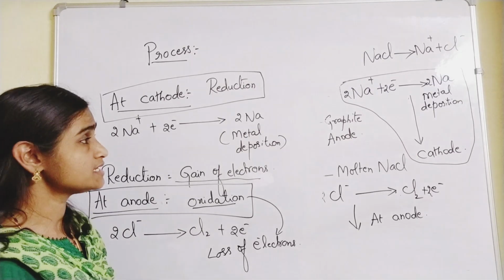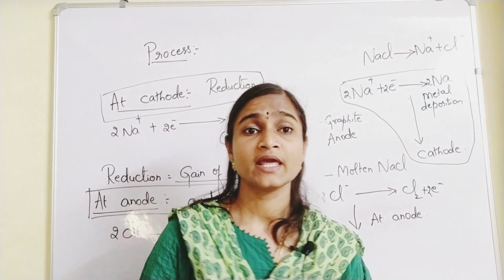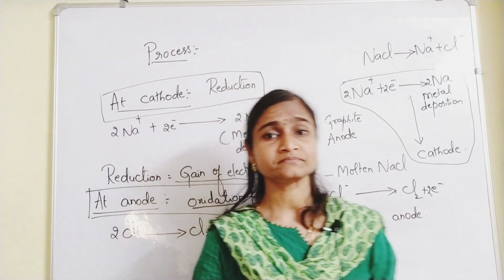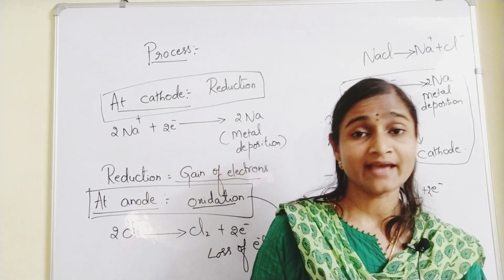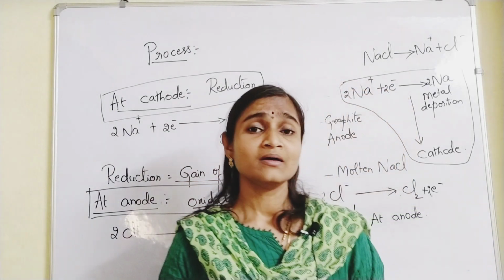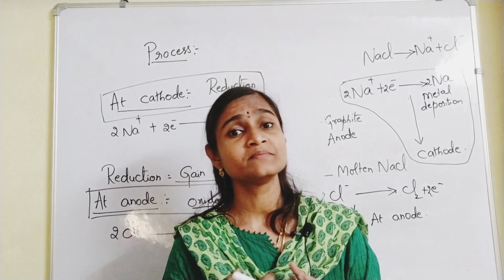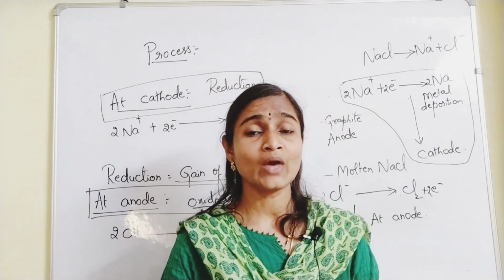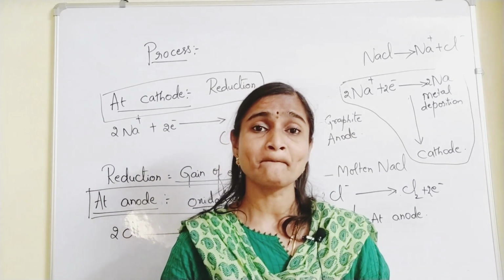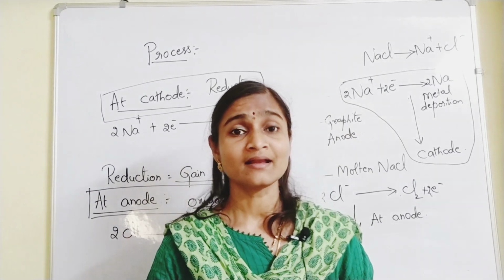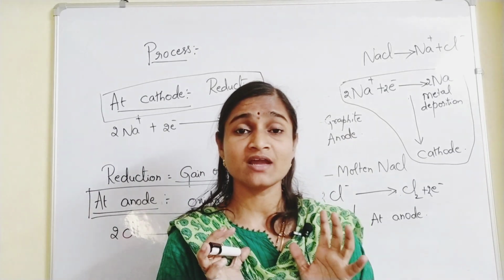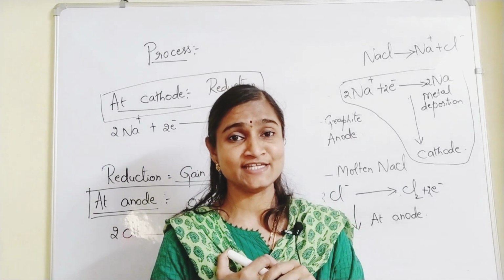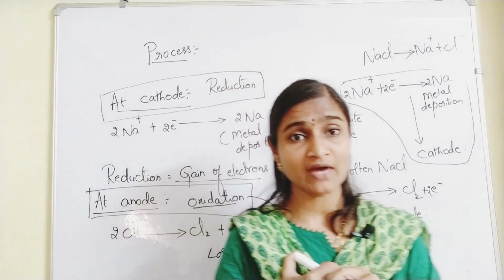So this is how sodium gets deposited at the cathode, and that's how metal deposition happens during electrolysis. This is how electrolysis takes place for the metals which are on the top of the reactivity series. I hope all of you have understood.